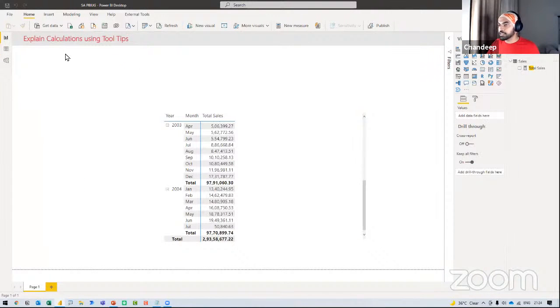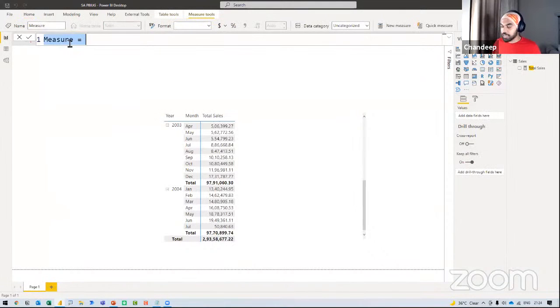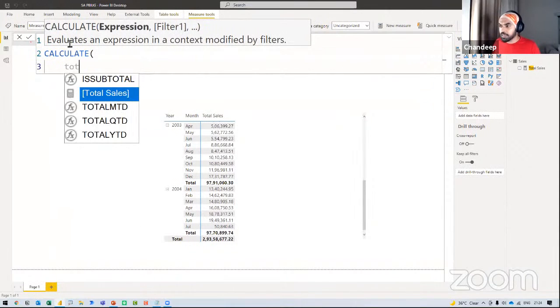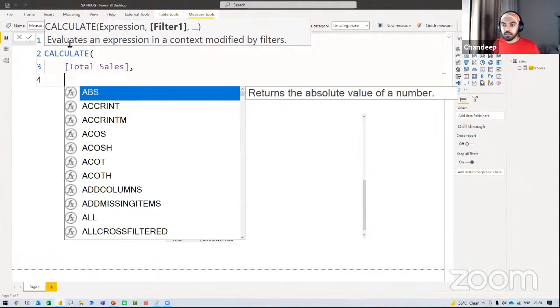So I'll just right click and say new measure. What is that calculation? That calculation is nothing but total due. I'll do a CALCULATE, and I'd like to calculate my total sales, but I'm just trying to change the filter context. Let me help you understand. If you are new to the USERELATIONSHIP formula, let me help you understand what I'm trying to do.